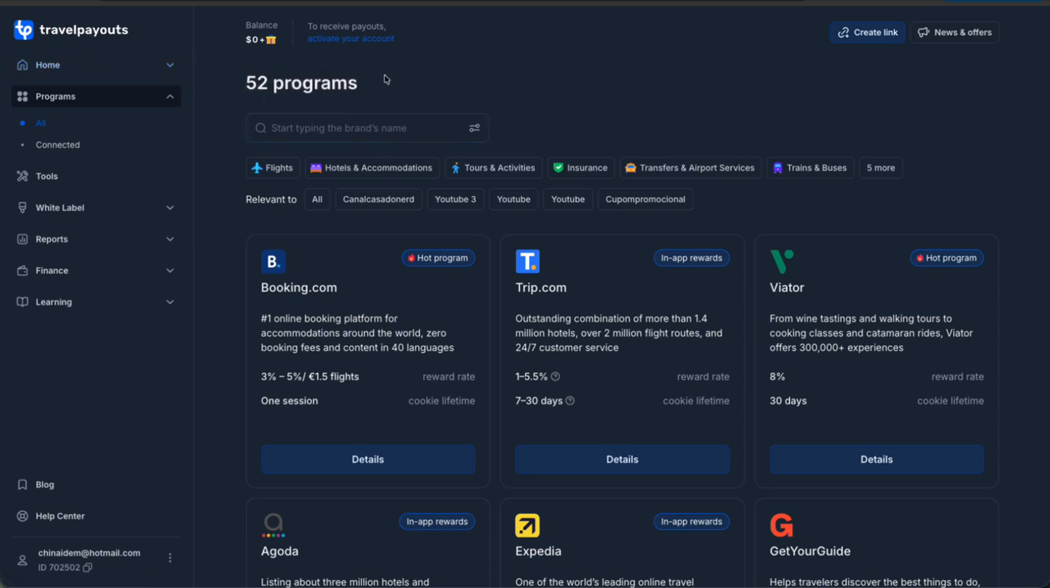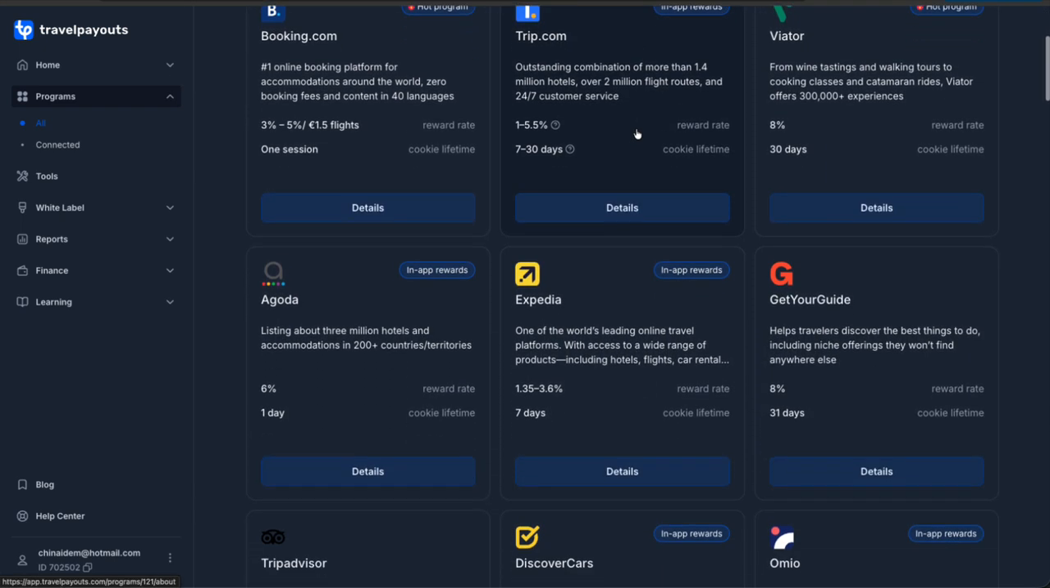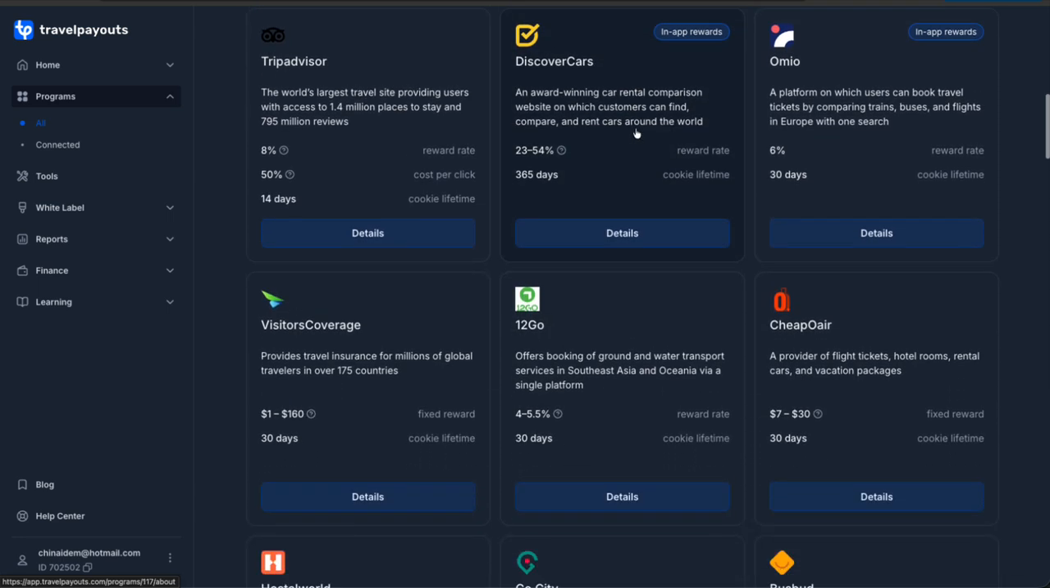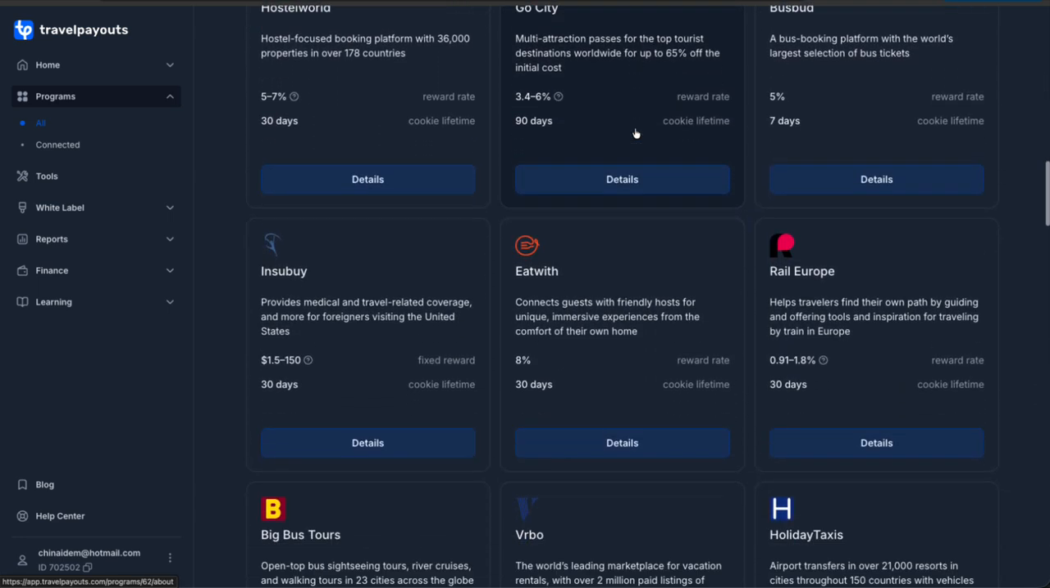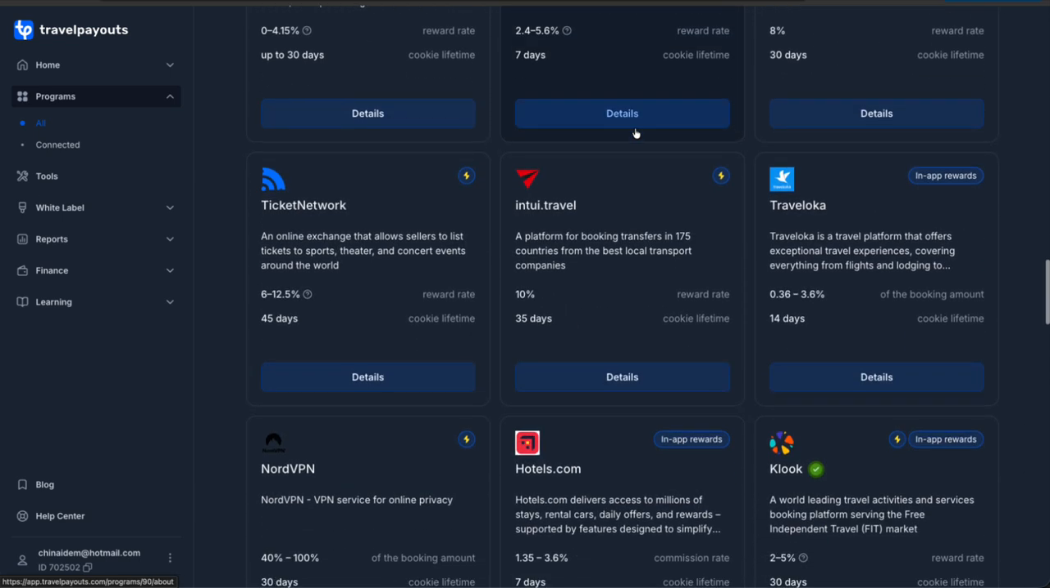You can promote these links on YouTube, websites and blogs, travel content pages, social media. Every time someone books a tour, attraction, or activity through your affiliate link on Klook, you can earn a commission.